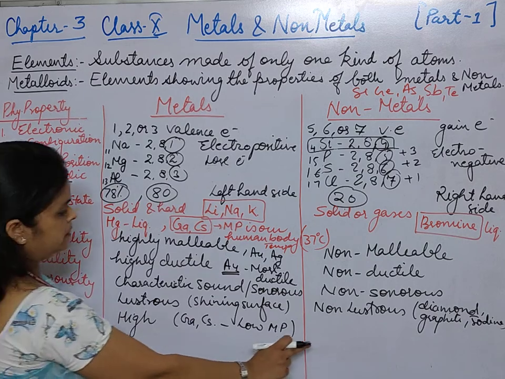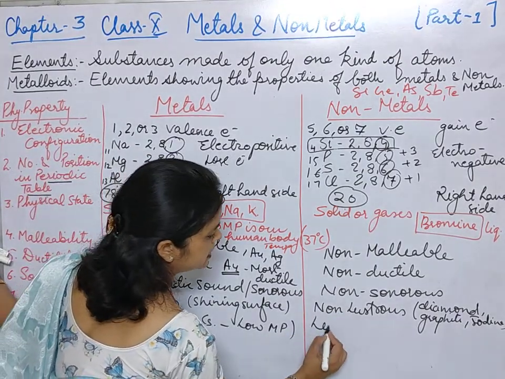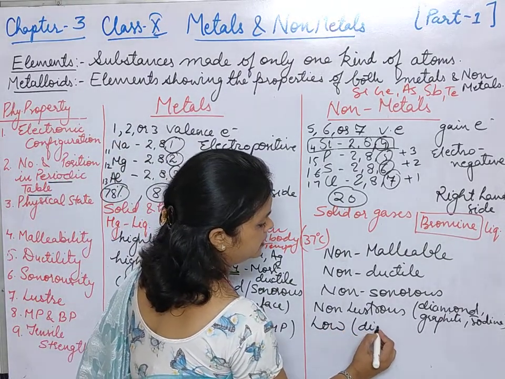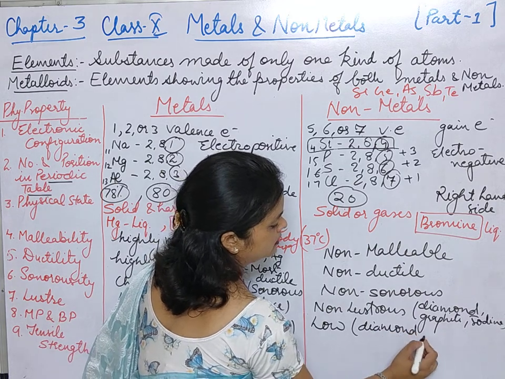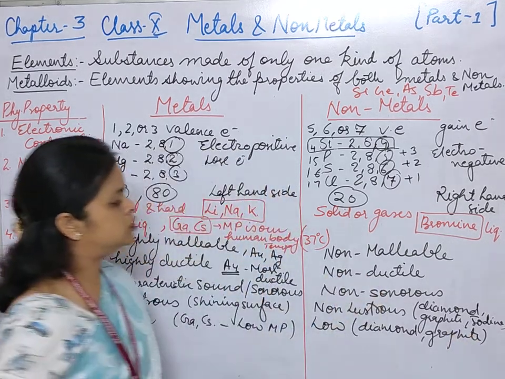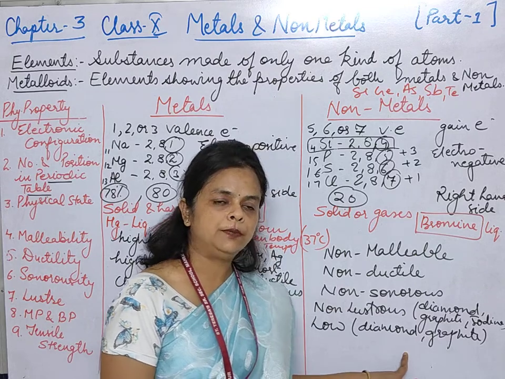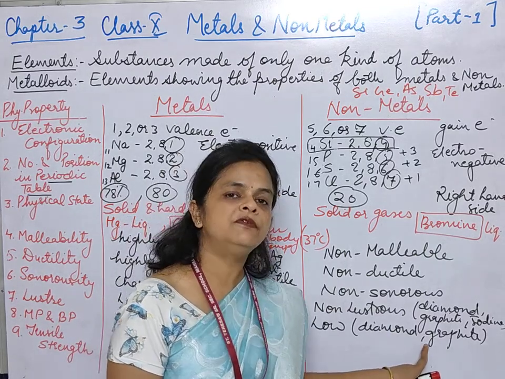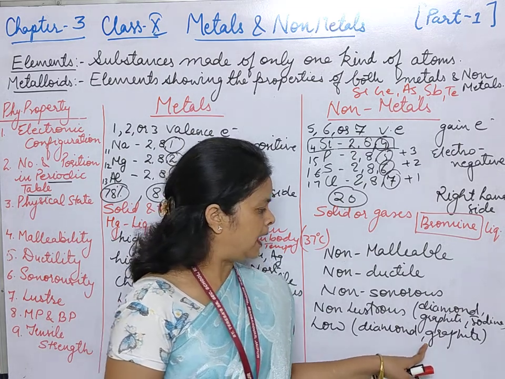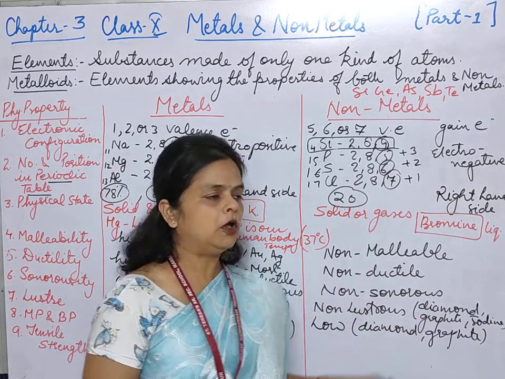Now, when we are talking about non-metals, their melting and boiling points are low, and here the exceptions are again diamond and graphite. See students, these diamond and graphite are allotropes of carbon, and about their structure we will study in chapter 4 in detail. What do you mean by allotropes of carbon, and why do they have properties different from the other non-metals?